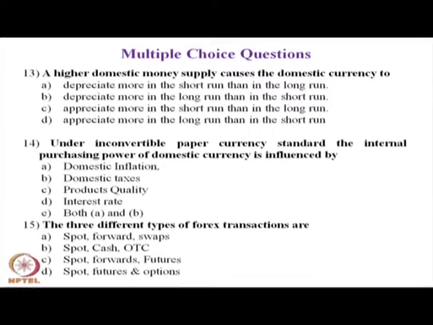Question number 15. The question number 15 is for you. The three different type of forex transaction are, the choices for you are A. Spot, forward, swaps, B. Spot, cash, OTC, C. Spot, forward, futures. D. Spot, future and options. Mark the answer, keep it with you.